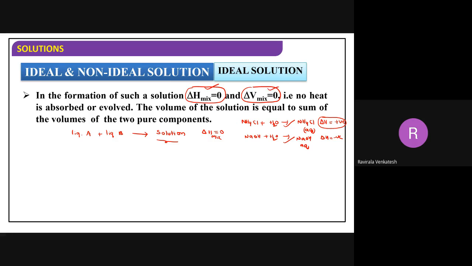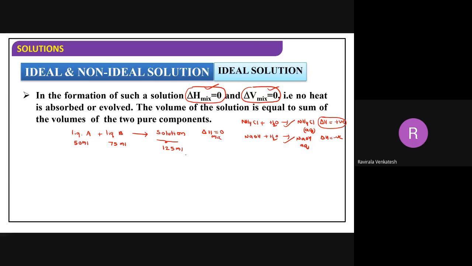Next, what is the meaning of delta V mixing? Delta V mixing is equal to 0. Suppose I have taken 50 ml of one liquid and 75 ml of the other. When you mix these two, the resulting solution will be 125 ml.